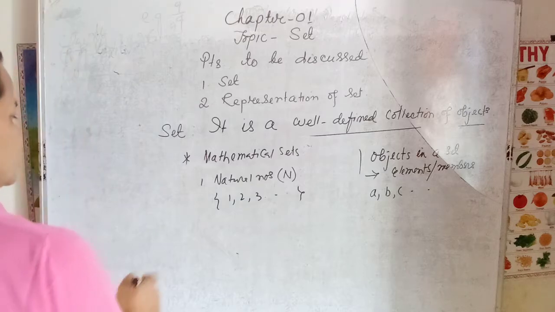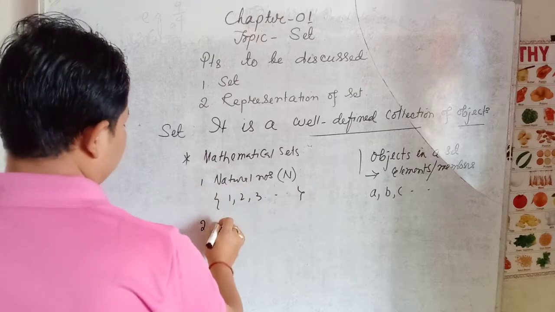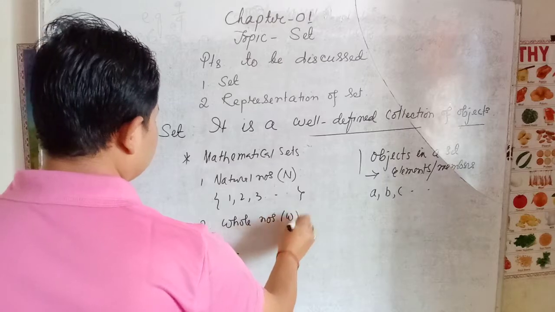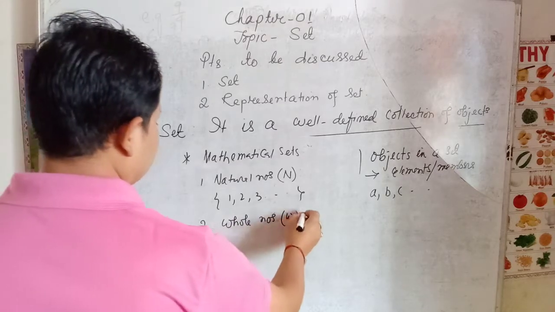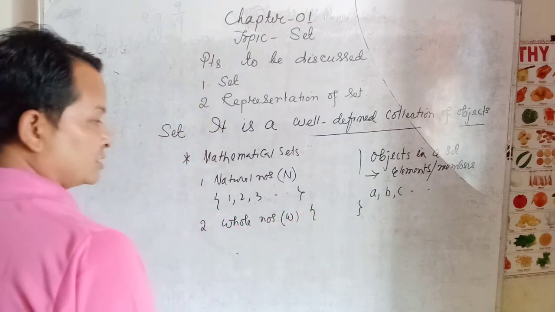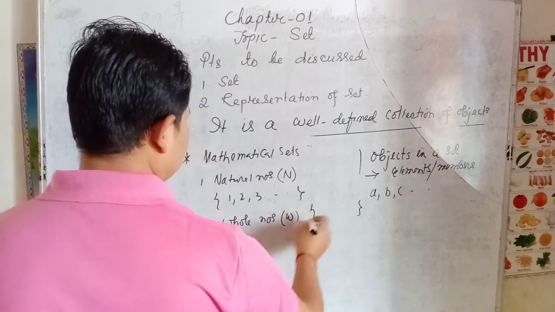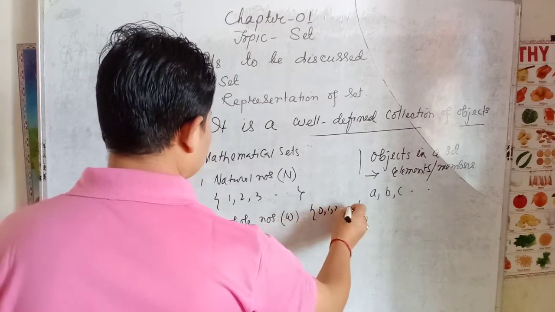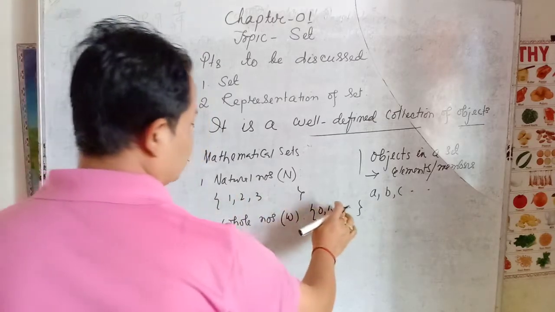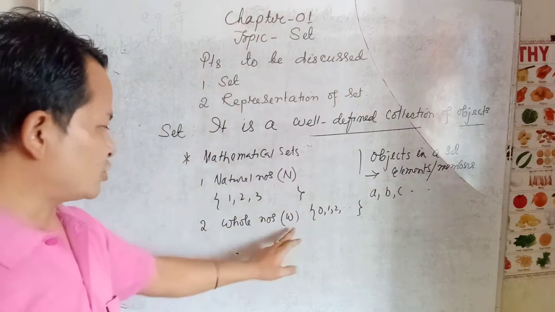And the second one is about whole numbers. Whole numbers are denoted by capital W. Okay, and since they are a collection, we have to use this symbol, that is curly braces, or second bracket. So starting from 0, 1, 2, 3 and so on. Okay, we have to put 1, 2, 3 and dots. This is the set of natural numbers, and this is the set of whole numbers.